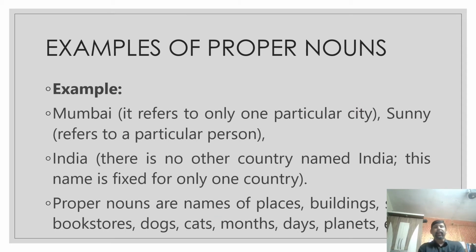For example, Mumbai. Mumbai is the name of a particular, specific city. So that's why Mumbai is a proper noun. Sunny refers to a specific person, so Sunny is a proper noun. India refers to a particular country, so that's why it's a proper noun. Proper nouns are names of places, buildings, bookstores, dogs, cats, months, days, planets, and so on.